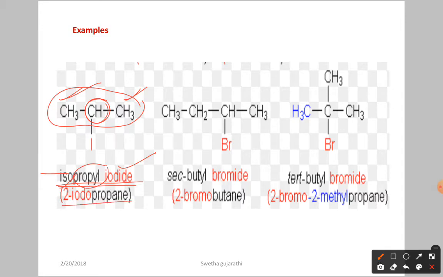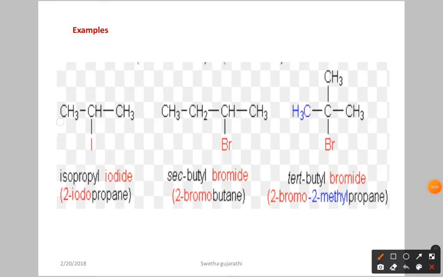For the IUPAC name, you have to go for the longest carbon chain. If you give the numbering 1, 2, 3, at the second position we have the iodine. So 2-iodo. What is the parent chain? Propane. Why? Because we don't have any double bond. So 2-iodopropane.